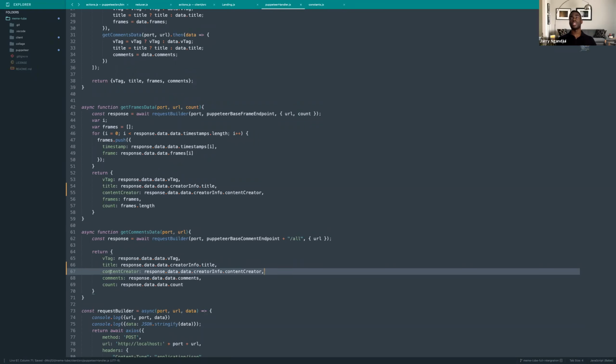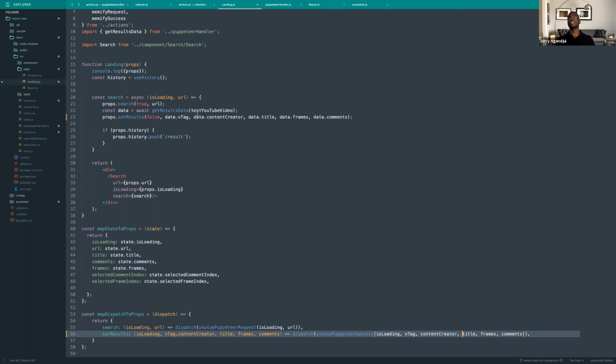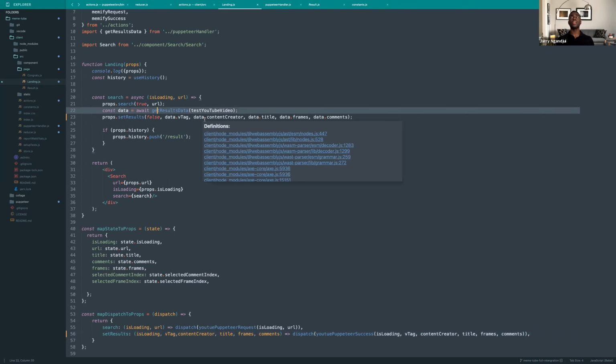Great. So when the request happens and we return the request, remember, we have non-connected components that are just in charge of rendering, but we have connected components that are in charge of interacting with the clients, meaning the different services, and also keeping track of what's happening in the store. So when the request happens, the landings page that's in charge of doing the search is in charge of updating the store and all the other components that this new data was populated. So we do call the get results data here, and then we pass in this endpoint.